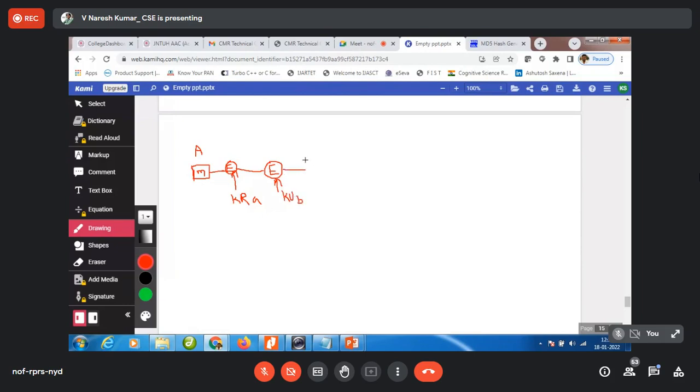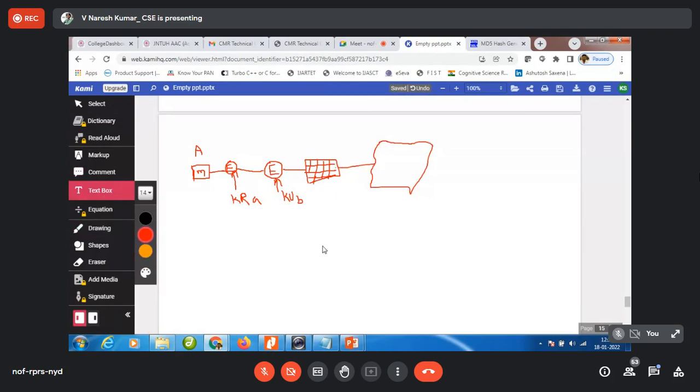Now, if you look at whatever the message is there, that message is double encrypted. Now, if I send this via a network, here I will use a text box and write it, so it will be easy for you. So this is encryption with KUB of encryption with KRA of message.